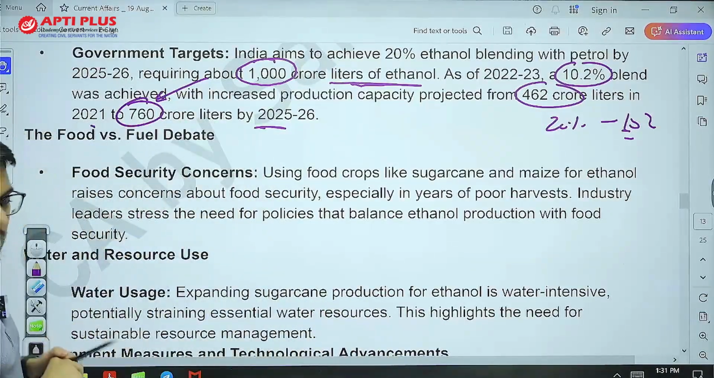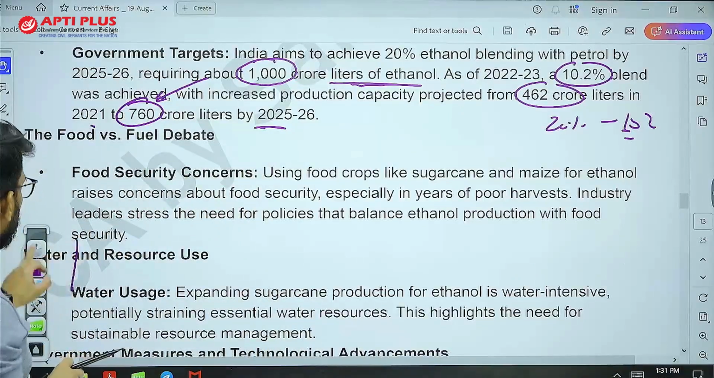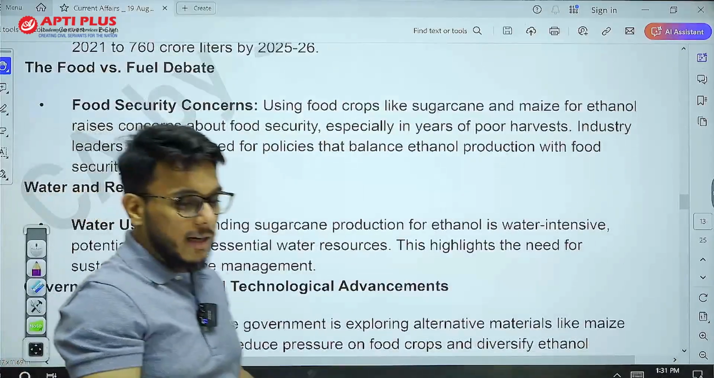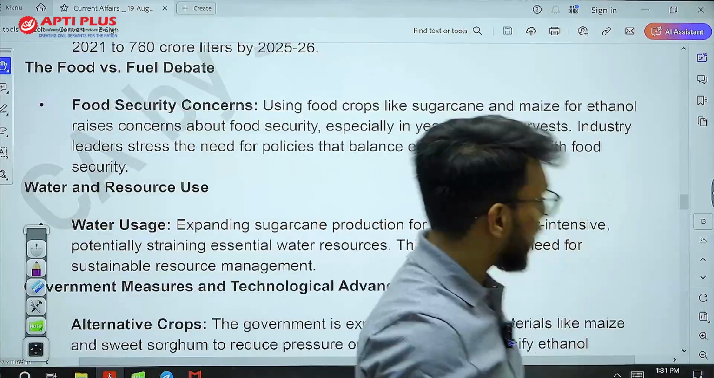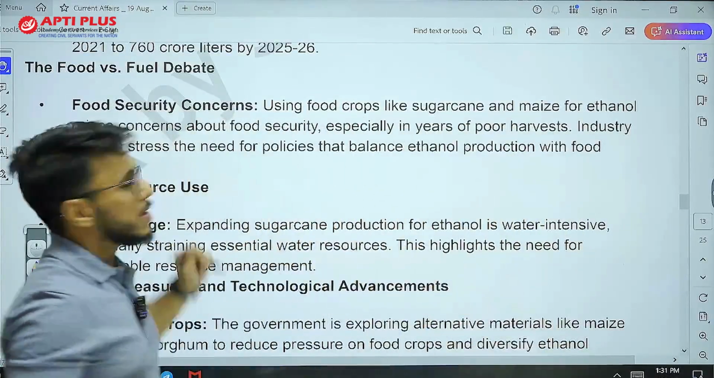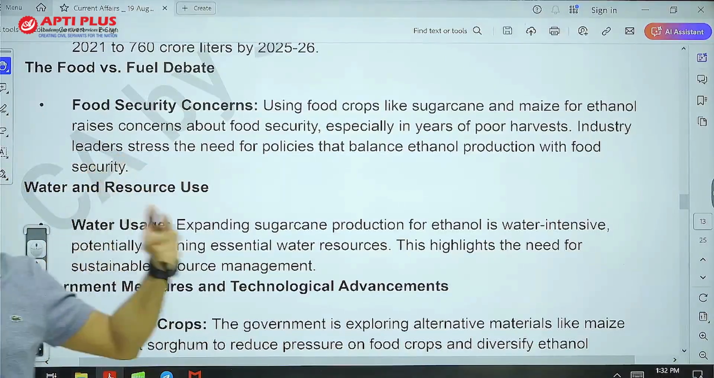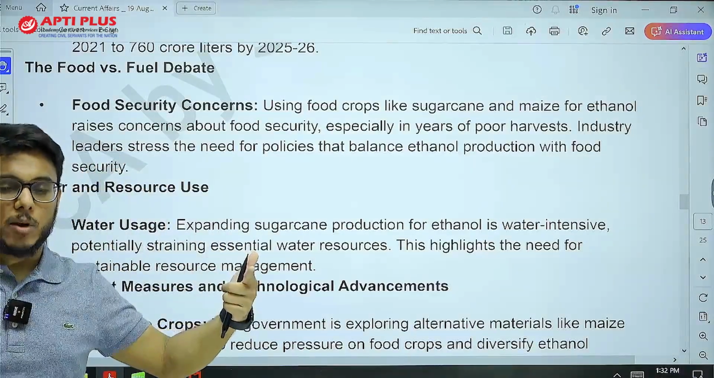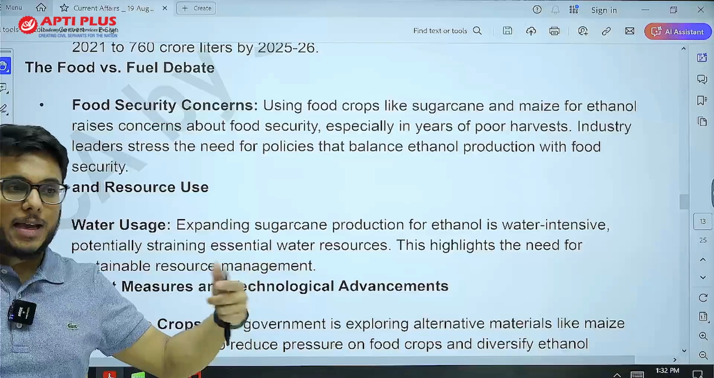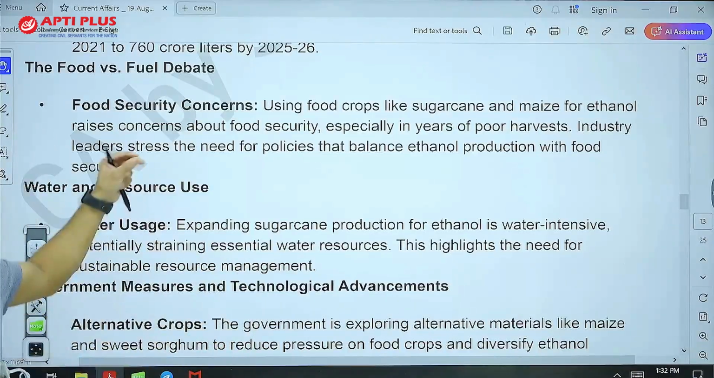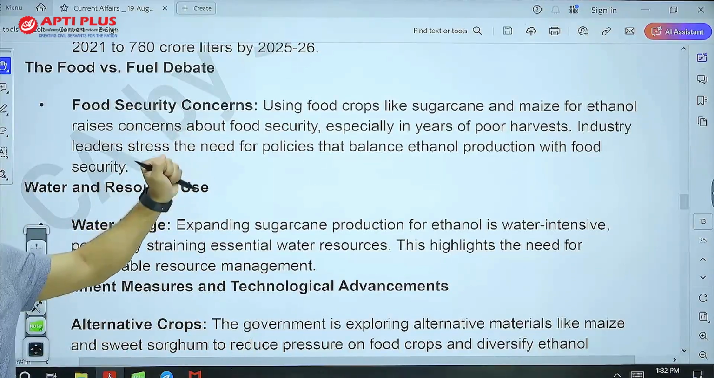Then, with respect to ethanol, there is one more concern that comes, and this concern is the food versus fuel debate. Now, what is this debate? I told you that ethanol is to be derived from sugarcane. Now, sugarcane is a food crop. So using sugarcane has certain implications.